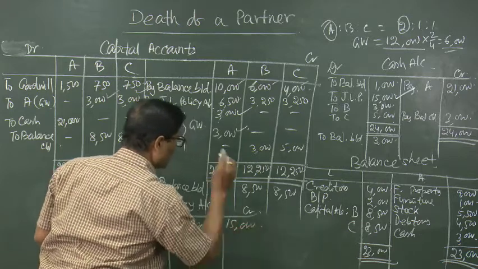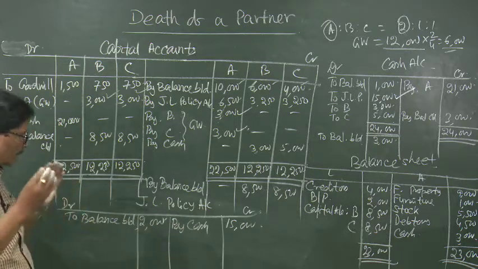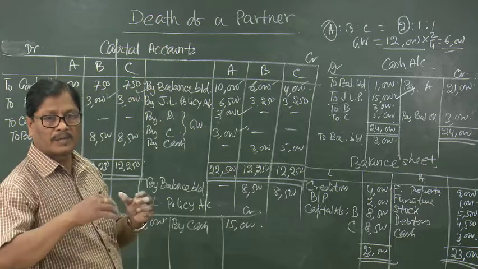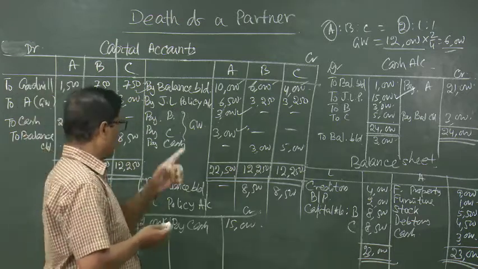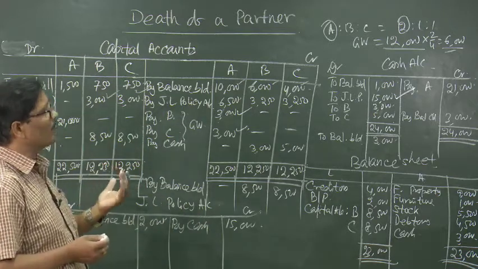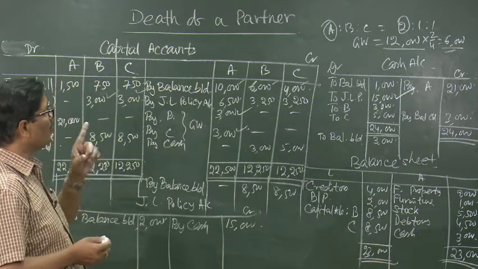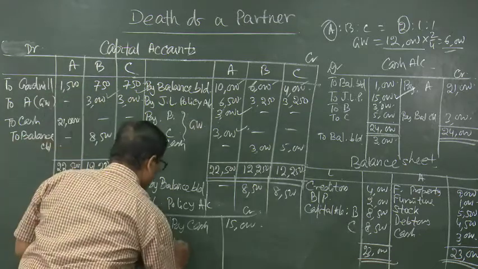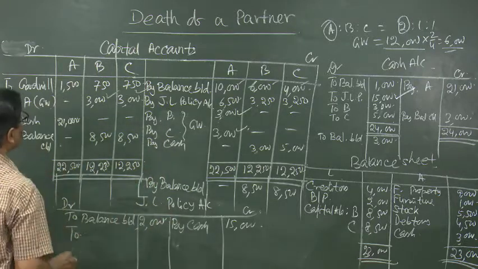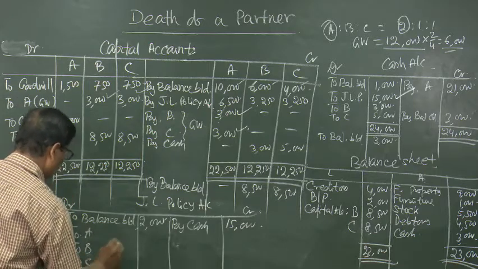15,000. Now, out of 15,000 already 2,000 debit is there. So, 13,000 is remaining, that is the profit on joint life policy due to the death of A will be 13,000. That 13,000 rupees belongs to A, B, C, all three partners, and that will have to be shared in the profit sharing ratio of 2:1:1. So, that will be joint life policy account debited to A, to B, to C. How much?